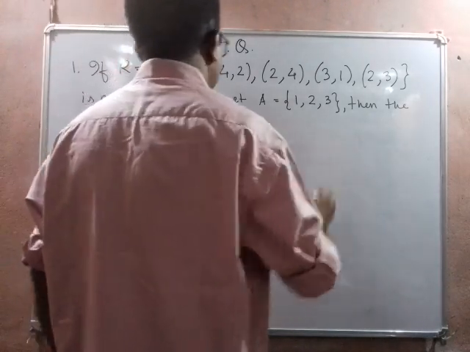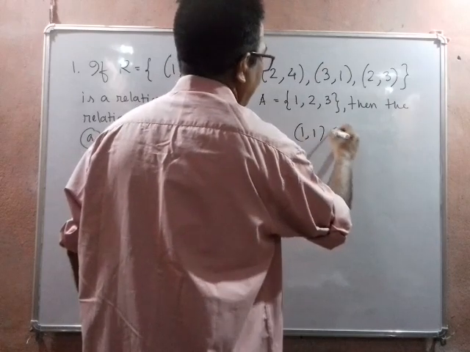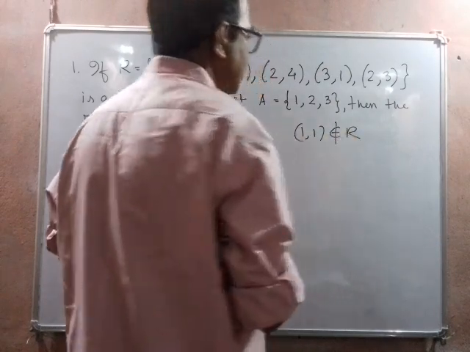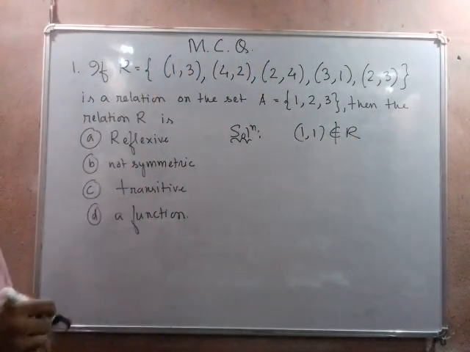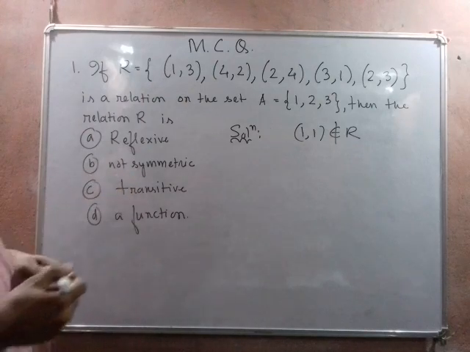So we observe that (1,1) does not belong to R. Similarly, (2,2) is also not there, (3,3) is also not there.